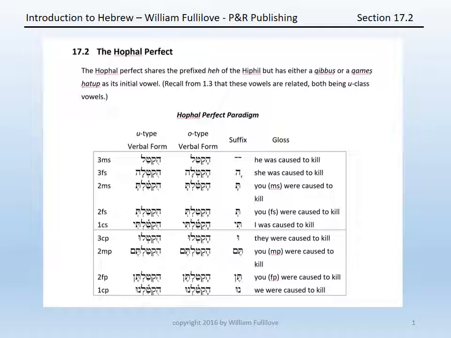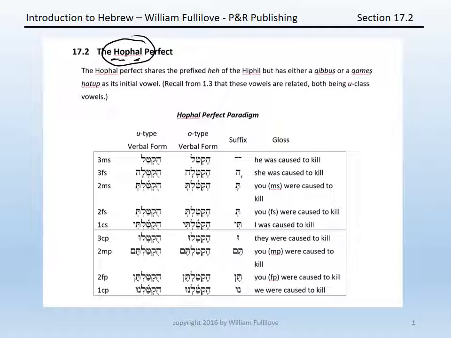As we come to the Hofal perfect, remember that the name of the binyan, in this case Hofal, gives a tip-off as to the spelling and vowel pattern of the binyan. So in this case, the he of Hofal, the H sound, tells us there's a prefix he, and then the O sound gives us a tip as to the initial vowel, the vowel under the prefix, and the A vowel in the name Hofal gives us a sense of the theme vowel.